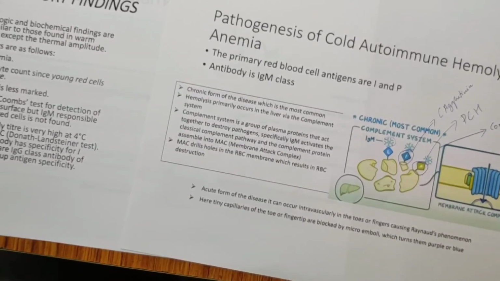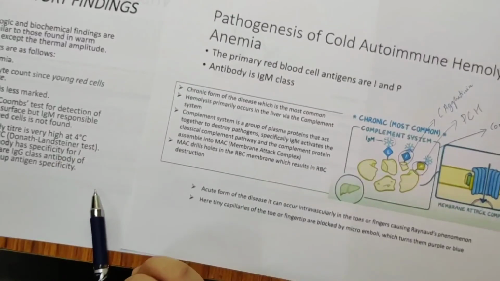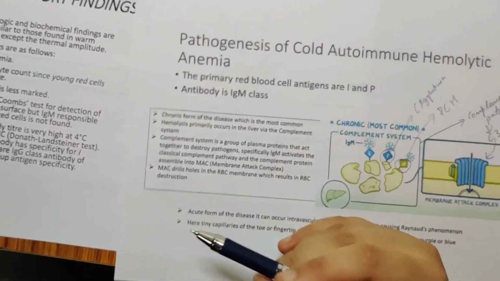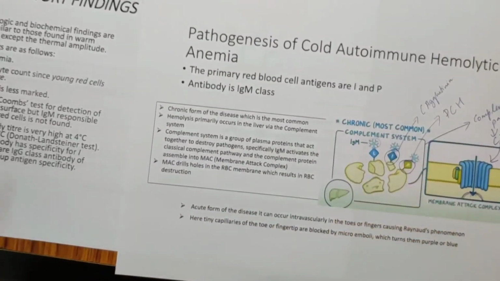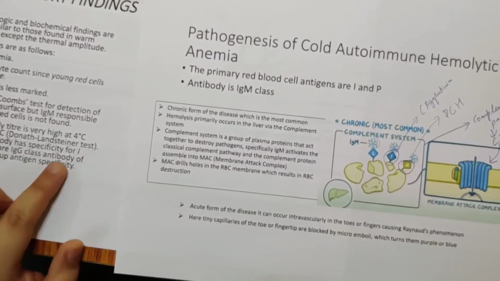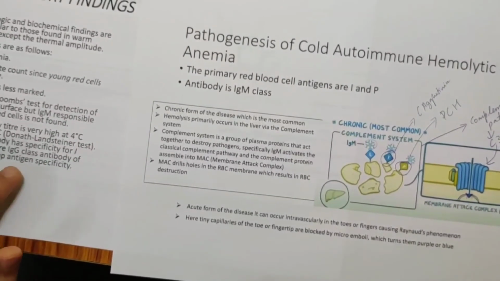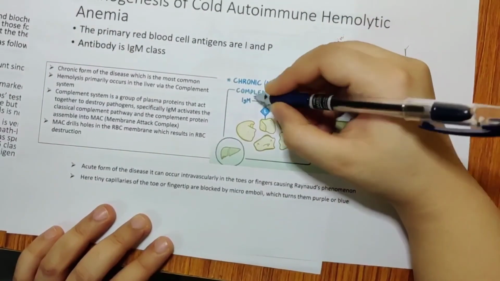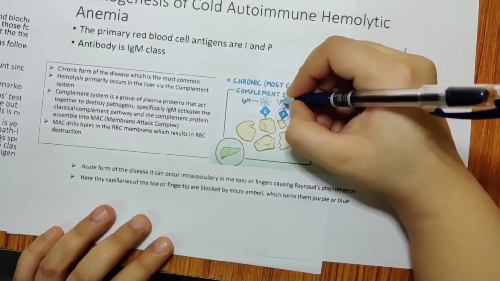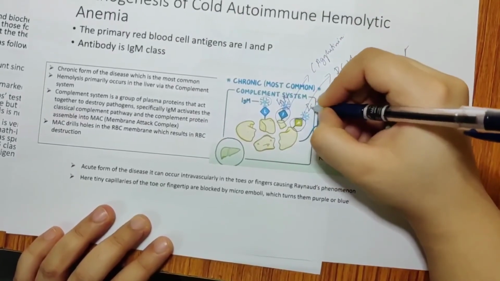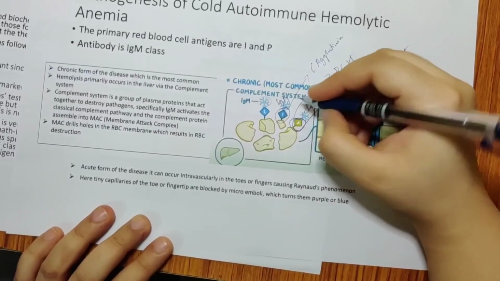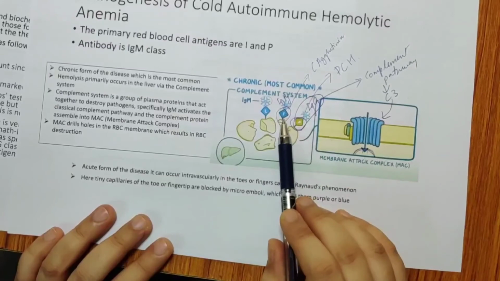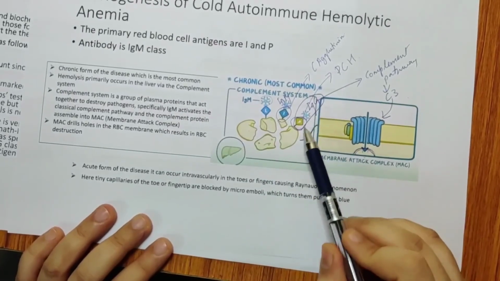Donath-Landsteiner test. If you do this test, what happens? You take the blood sample of a patient at 4 degrees centigrade and we warm it up to 37 degrees Celsius. So what happens? The agglutination will vanish, the hemolysis will vanish. Okay, so the IgM class cold antibody has specificity for I antigen, while the rare IgG is for the P antigen. So IgM is for I and IgG is for P. Okay, I'm sorry I missed this point while explaining the pathogenesis. IgM binds to I antigen and IgG binds to P antigen.